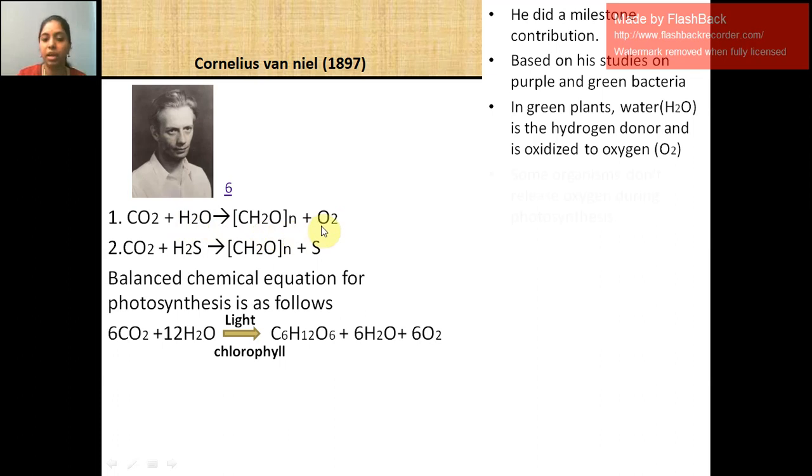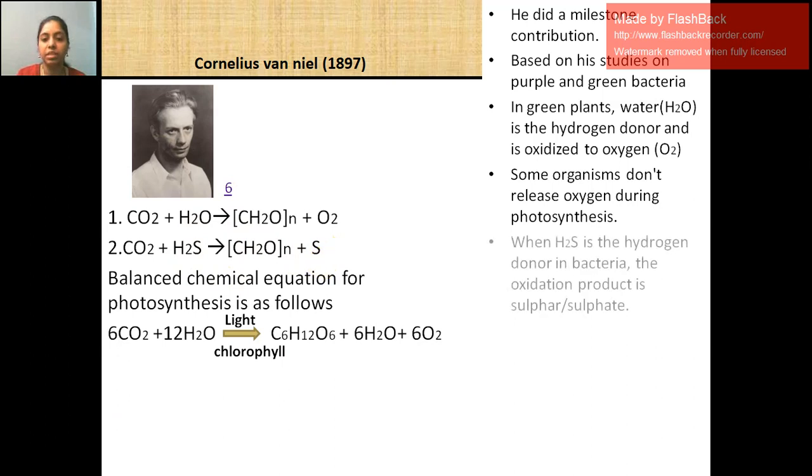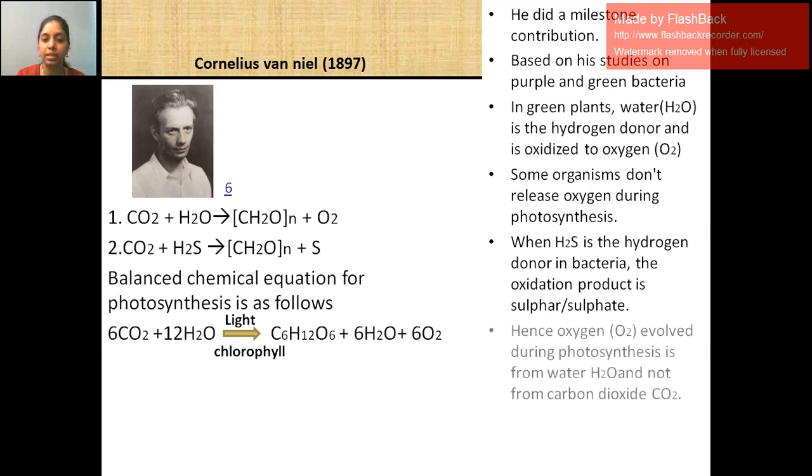But in bacteria like purple and green bacteria, water is not the hydrogen donor; hydrogen sulfide is the hydrogen donor. So the end product is not oxygen but sulfur. From this we can conclude that oxygen liberated during photosynthesis was from water but not from carbon dioxide.